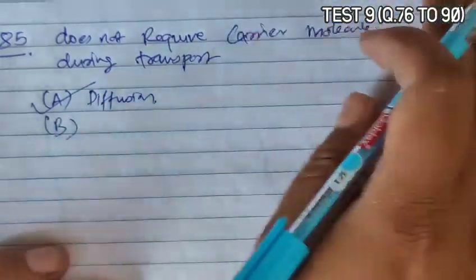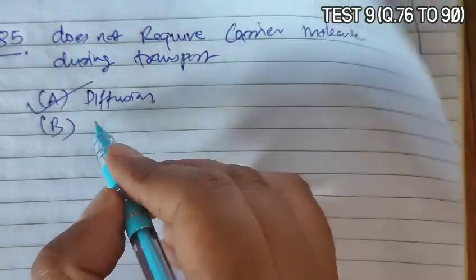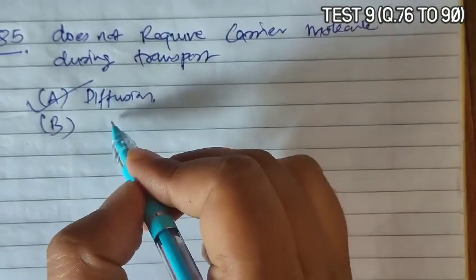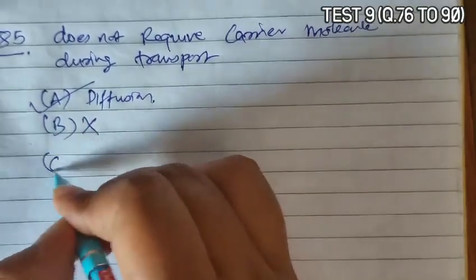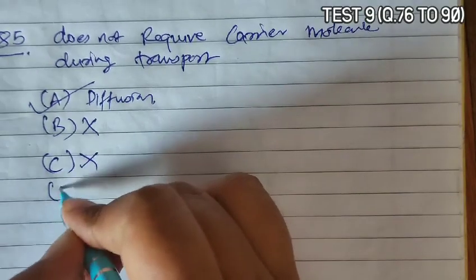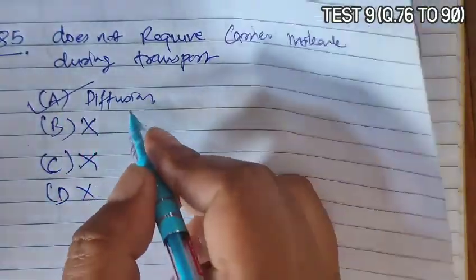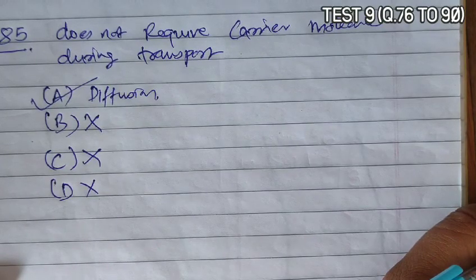B is given as sodium and potassium transport, which acts as active transport, so that requires a protein. C is given as active transport of sugar and amino acid, which also requires movement of protein. And D, none of these. So A becomes the correct answer, that is diffusion, because diffusion is a movement of solutes along the chemical potential or electrochemical potential gradient through the cell membrane without the membrane providing any special pathway or spending energy or a protein. So diffusion becomes the correct answer.